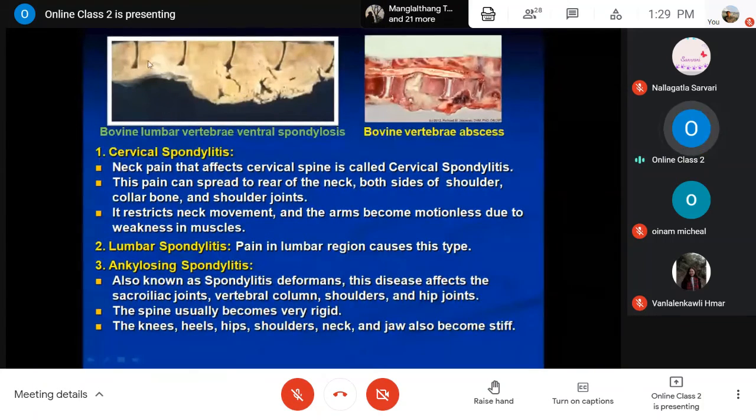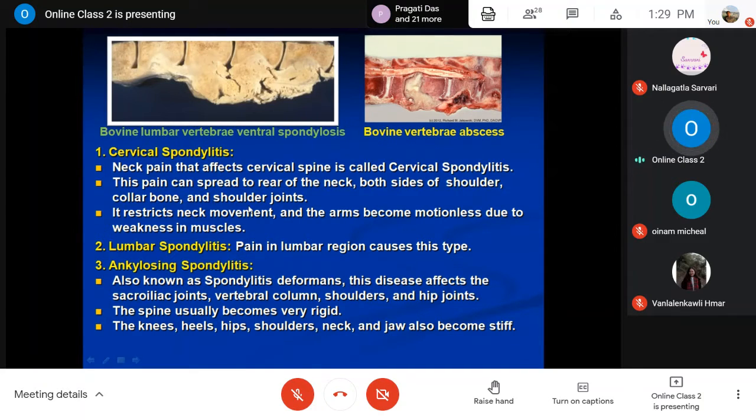See, these are the vertebrae. Here is the inflammatory reaction, and you can see an abscess formed inside the vertebral bone. There are three different types of spondylitis. Commonly, those are cervical spondylitis, particularly involving the neck.